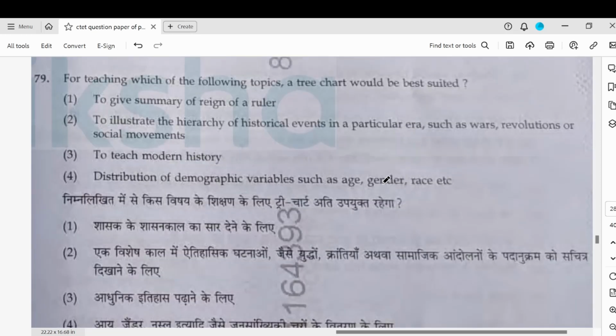For teaching which of the following topics would a tree chart be best suited? So a tree chart basically shows things happening over a lot of time. So it will be something like a hierarchy of historical events in a particular era that will have a tree chart. Although a summary of the reign of a ruler, modern history, all that can be done, not distribution of demographics. That doesn't require a tree chart. But yes, this would be a better idea. I'm going with 2.